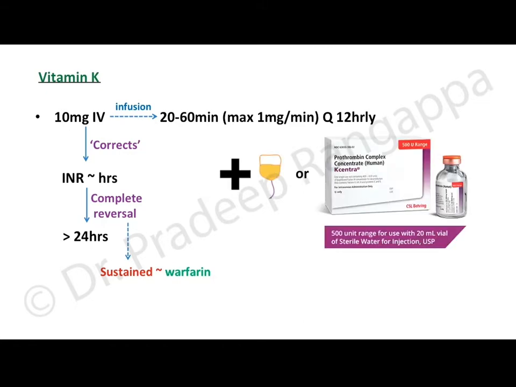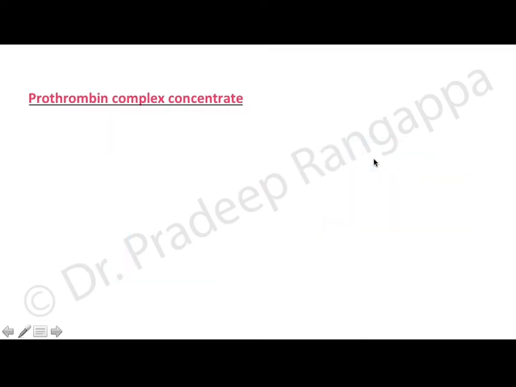The other essence that we need to understand is that vitamin K needs to be used along with FFP, fresh frozen plasma, or prothrombin complex concentrate. The recommendation is not to use it alone, but in combination with FFP or prothrombin complex concentrate.